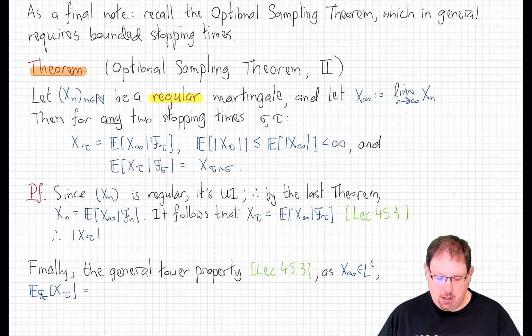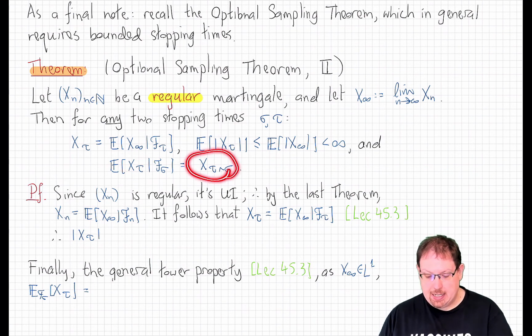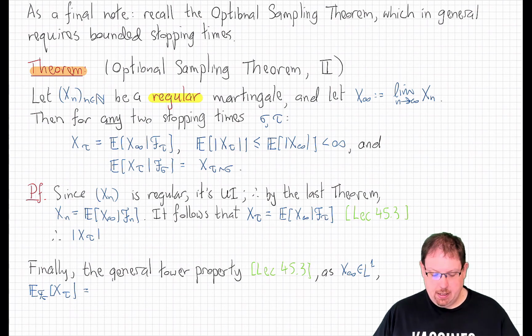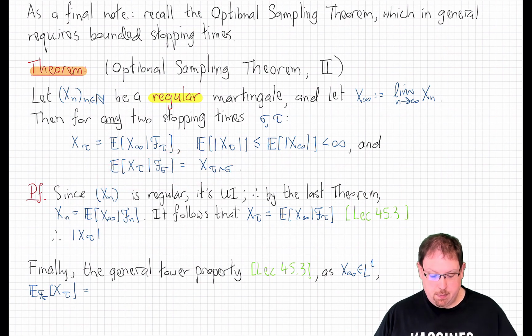And best of all, if we condition x_tau on F_sigma, we get x at time, whichever one is smaller, tau or sigma, regardless of whether tau or sigma are bounded or not. And to be clear, this formula makes sense even if tau and sigma take infinite values, because x infinity now always makes sense.